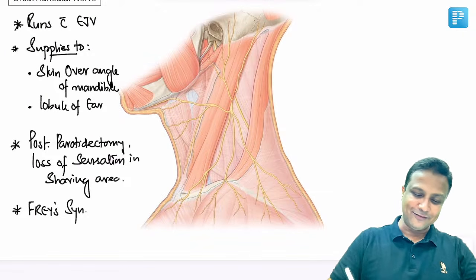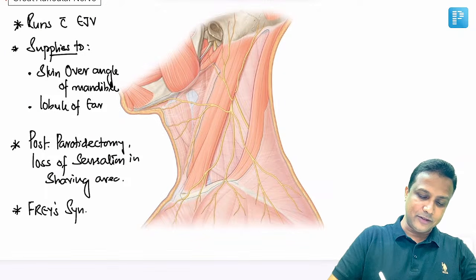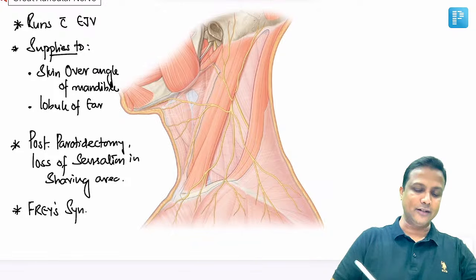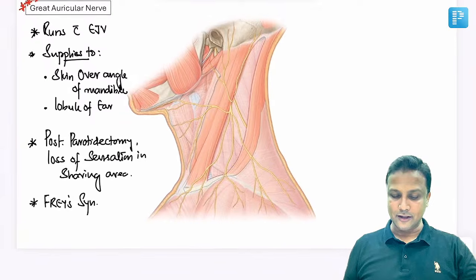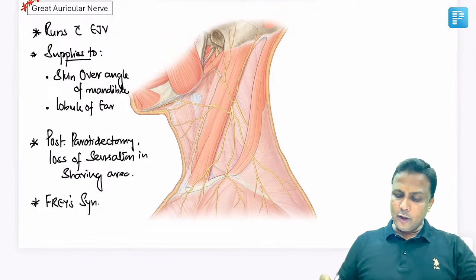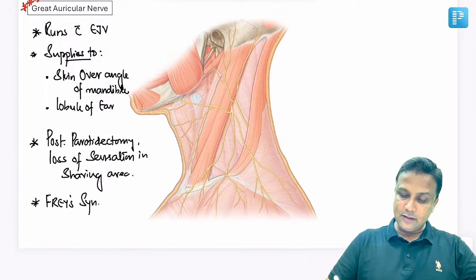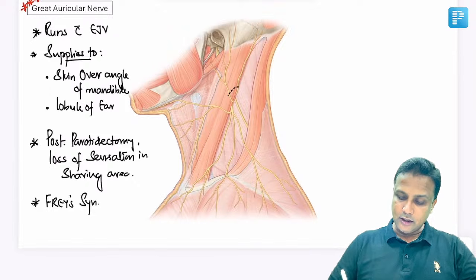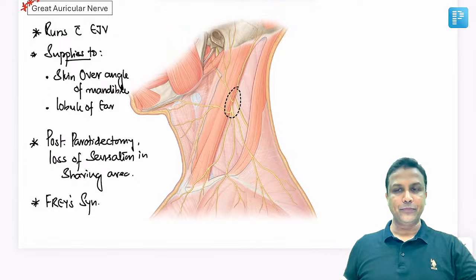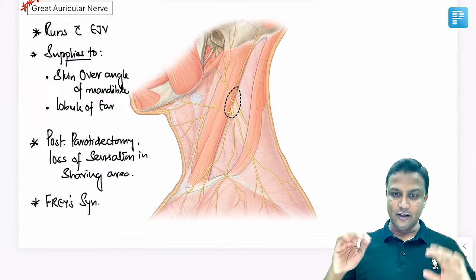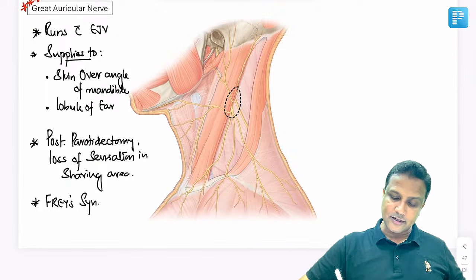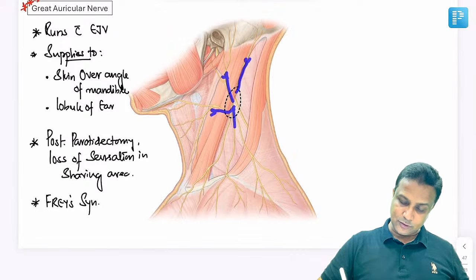Great auricular nerve. You can expect one question from this topic in your January exam, sir. 17 January को यहाँ से एक सवाल आएगा from the great auricular nerve. Now in this diagram, I hope you are able to see this point is referred to as nerve point or Erb's point. और यहाँ से क्या होता है from that Erb's point, yes, totally 4 nerves are coming out here, which are cutaneous nerves, of course, and they're going here, and then one is going here, one is going here, and one is going here.